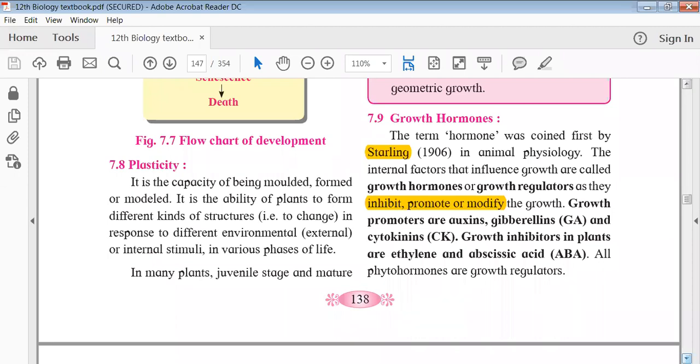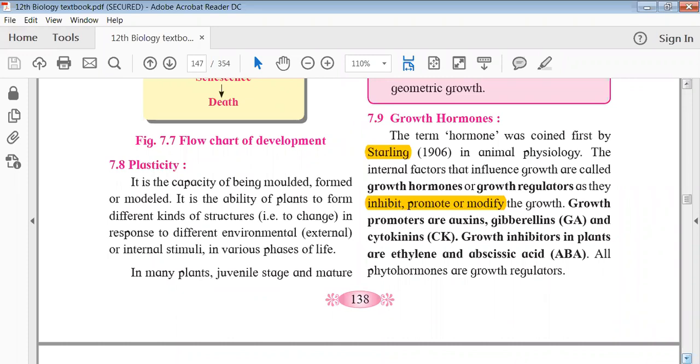But if the plant is very small and needs to grow, the hormone will get secreted and allow the plant to grow faster. This happens even in artificial conditions. If I want to grow a plant, I just provide a particular hormone, and then we can see the plant growing very nicely.